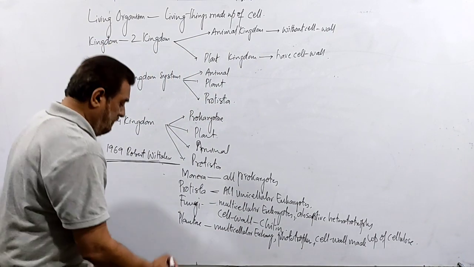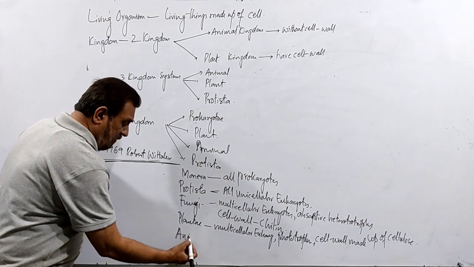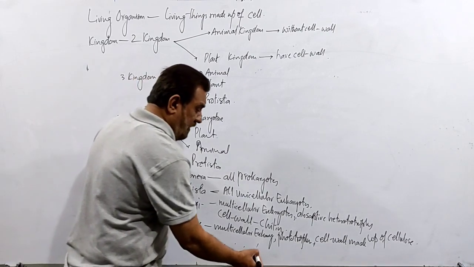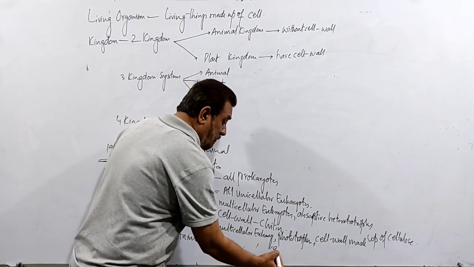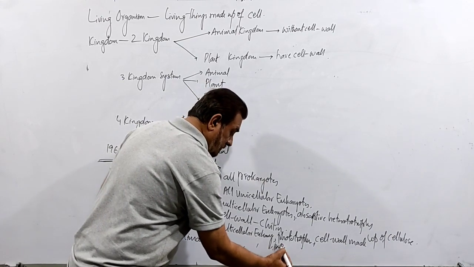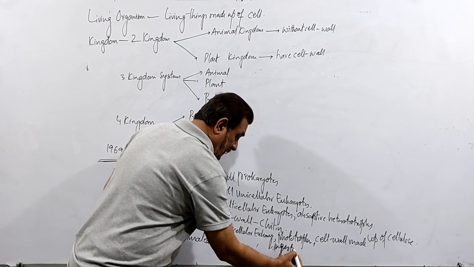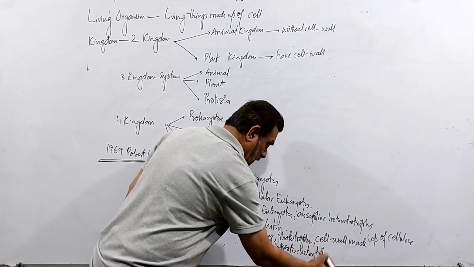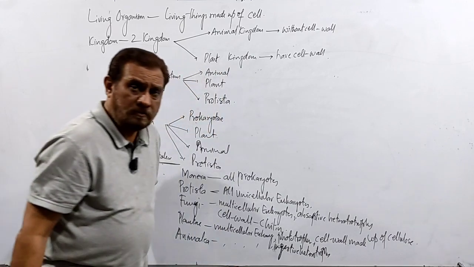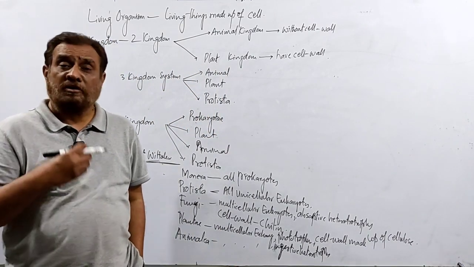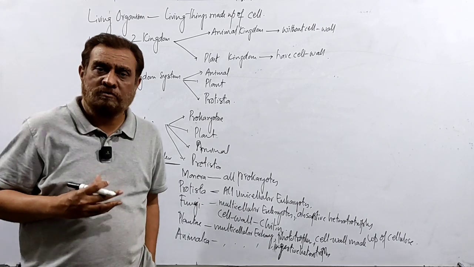The last one was Animalia. In the kingdom Animalia, the organisms are multicellular eukaryotes, but they are not absorptive; they are ingestive heterotrophs. Ingestive heterotrophs means they take all the food into their body and then digest some of the molecules, and the remaining molecules they pass out.